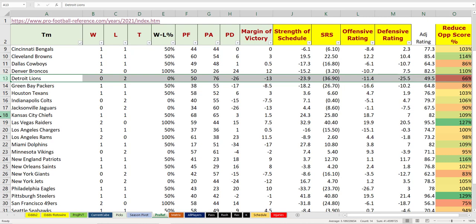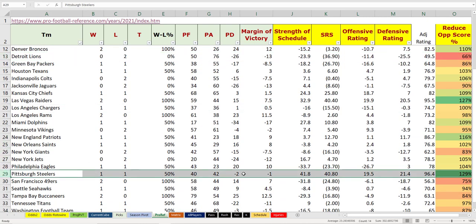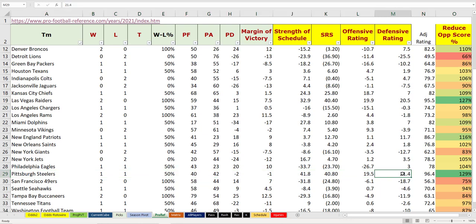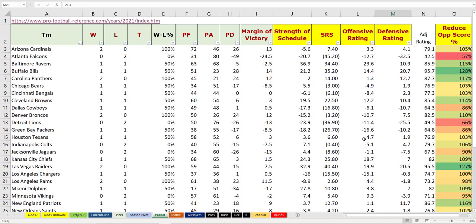Then there's some really interesting things, like Pittsburgh's rating here is a plus 21.4, yet they just lost to the Raiders. I'm confused about this number. It's skewing things, in my opinion. So we've got a lot to watch out for because this is contributing to the point projection.